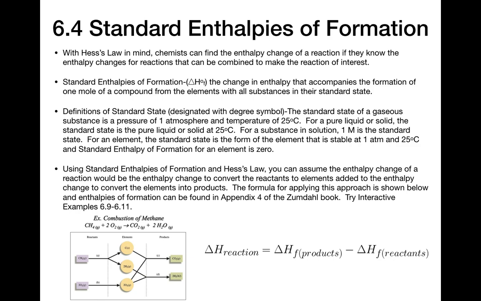So enthalpies of formation are going to be in units like kilojoules per mole. It's the amount of heat that flows in or out of the system at constant pressure if you make a compound from its elements. These sets of enthalpies of formation could then help us by adding those reactions together. We could get other reactions, and I'll show you in a minute how that's actually done. First, though, let's define what a standard state is.